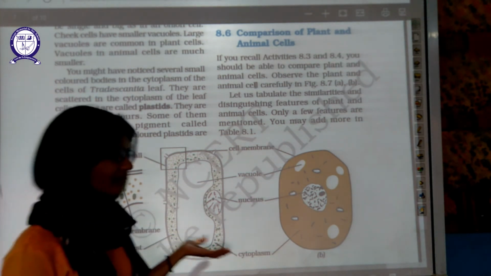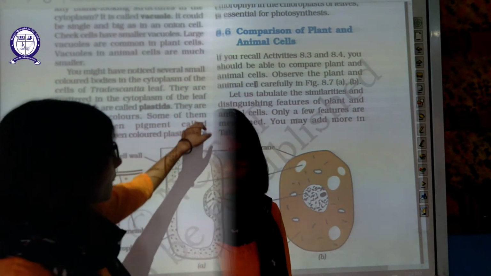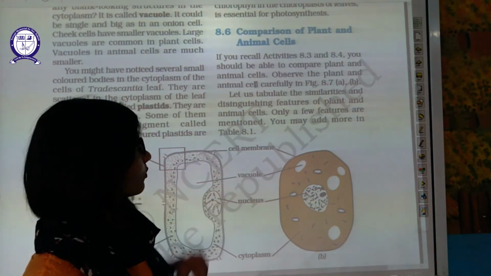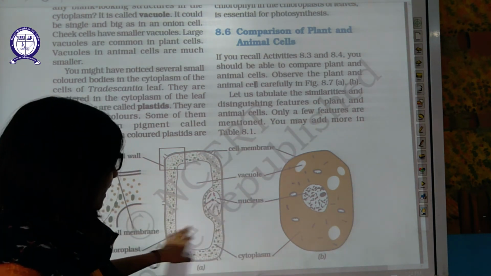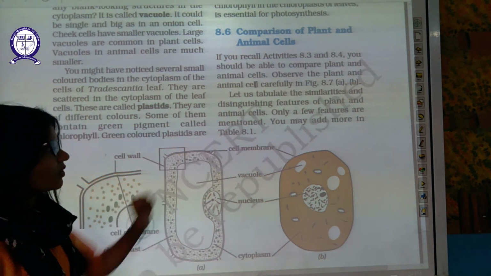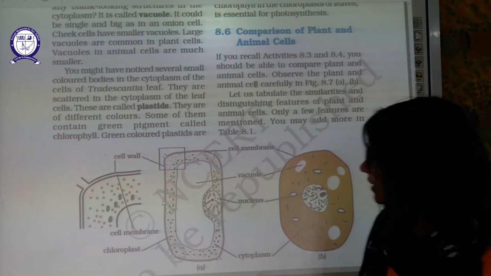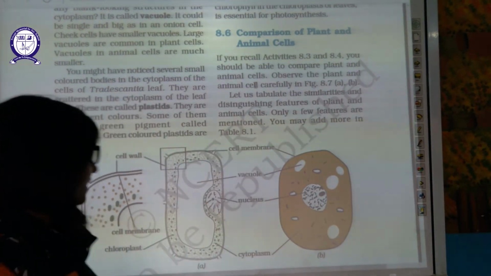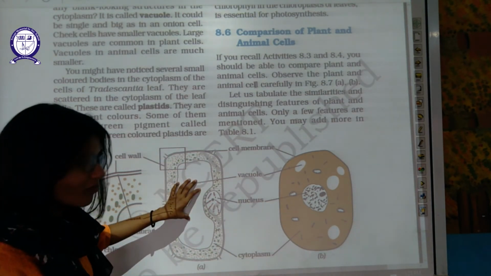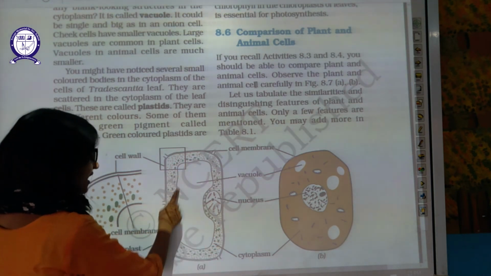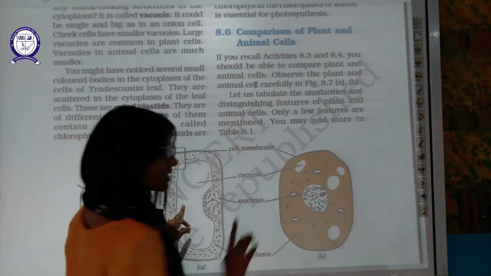Now, comparison of plant cell and animal cell. Though we have been doing this since the start of our chapter, let's do it again. If you recall activity 8.3 and 8.4, you should be able to compare plant and animal cells. Observe both cells carefully in this diagram. Let us tabulate the similarities and distinguishing features of animal and plant cells. By the diagram you can see the cell wall plus the cell membrane is present in the plant cell. Entire space is occupied by the vacuole, which is smaller in the animal cell.